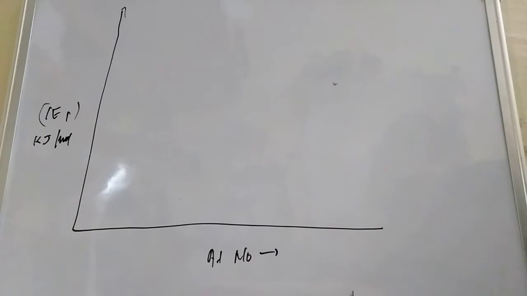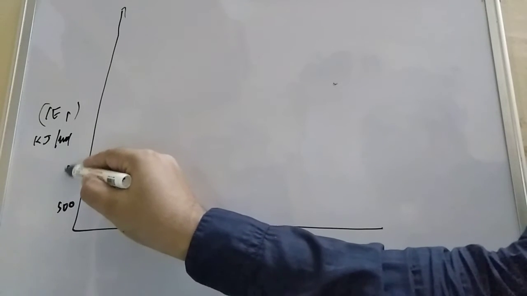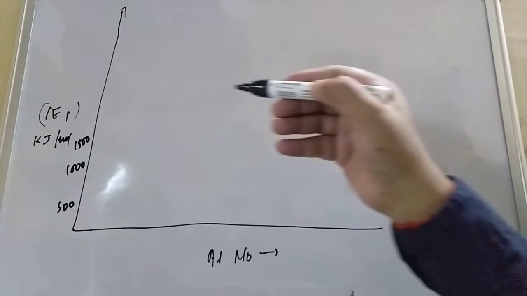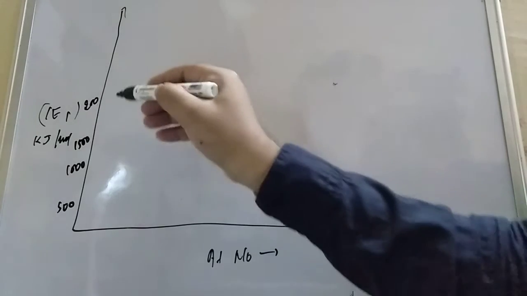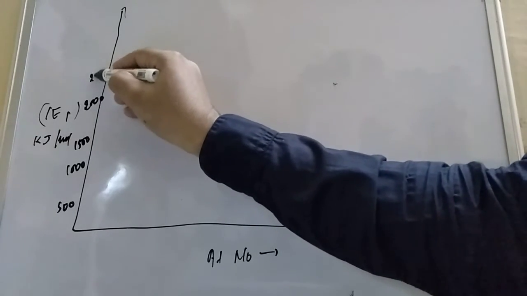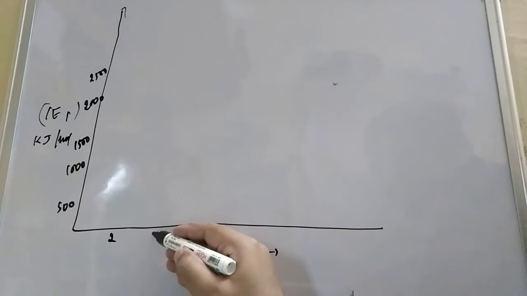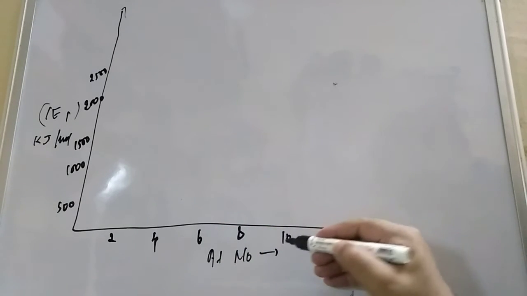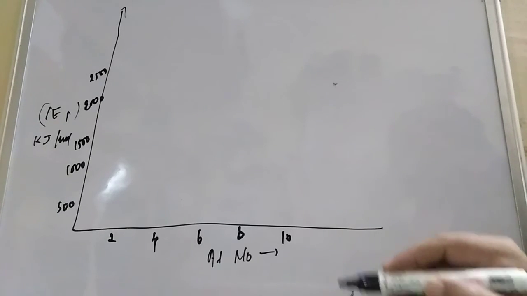We start with the beginning ionization enthalpy. Here on the graph is 500, this is 1000, here is 1500, this is 2000, and here is 2500. For atomic number, it is 2, here is 4, this is 6, here is 8, and this is 10. This is all given in the NCERT also, so you can go to the NCERT.